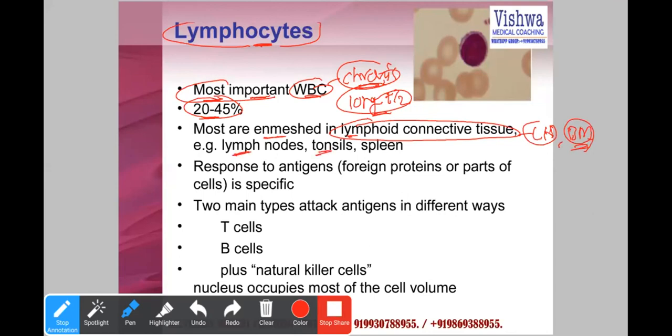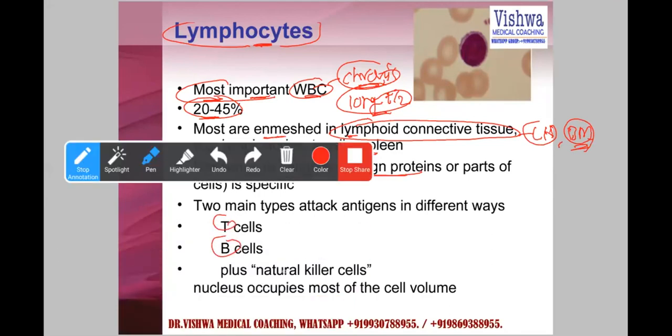Lymph nodes, tonsils, and spleen respond to the antigens of foreign particles. We also have NK cells that kill viruses. So there are T lymphocytes and B lymphocytes.